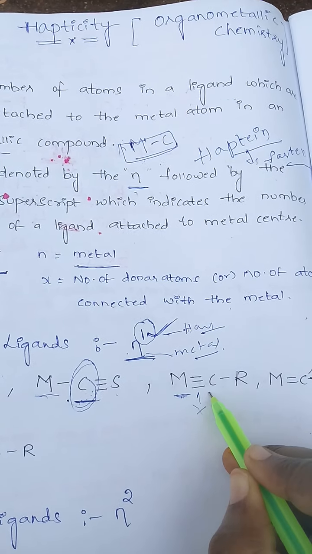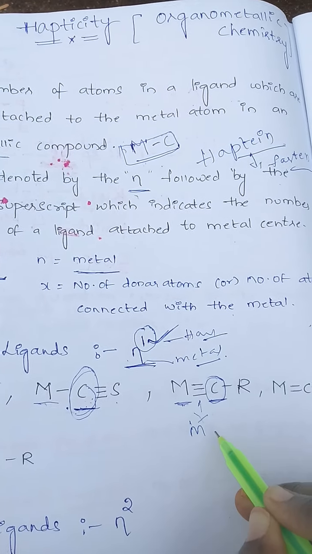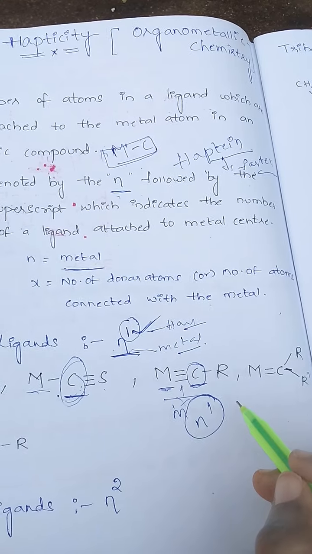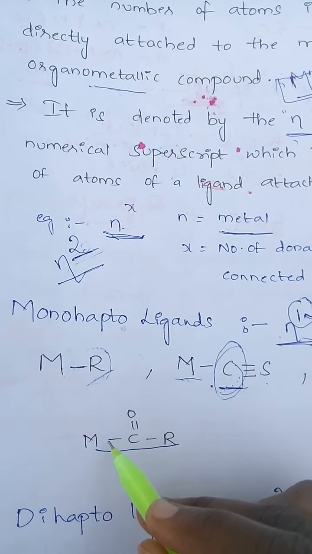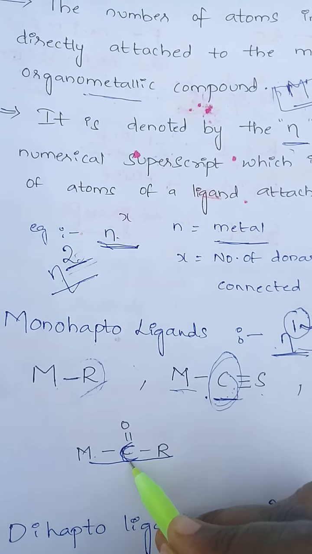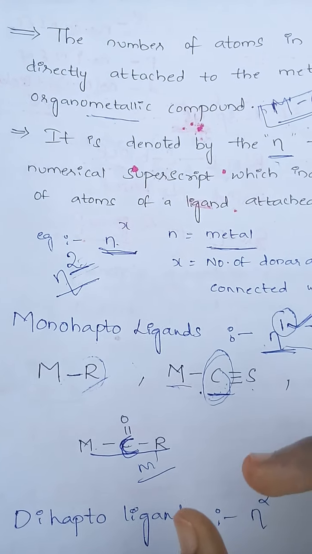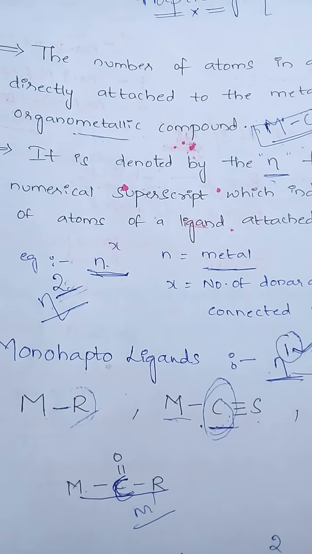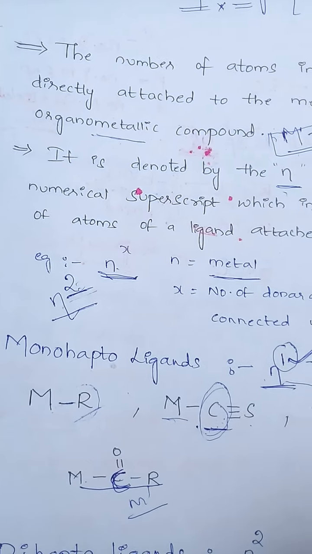Metal attached with carbon, only one atom is there, so this is a monohapto ligand. Hapticity means how many atoms in a ligand are attached to the metal.